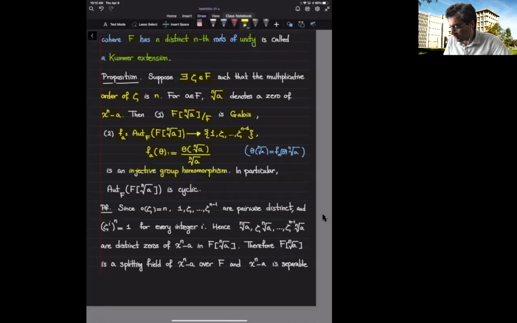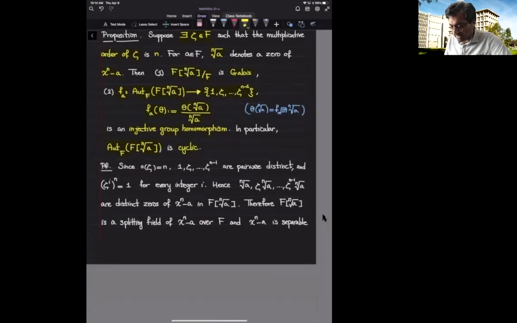So it's an injective group homomorphism. In particular, the domain can be embedded into a cyclic group of order n, which means it is a cyclic group. So the group of automorphisms of this field extension is a cyclic group. Again, these results you have seen before, but let's go over the argument.